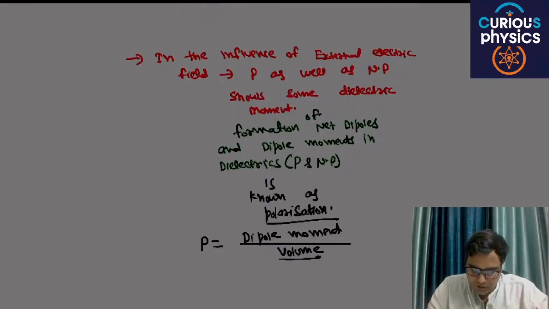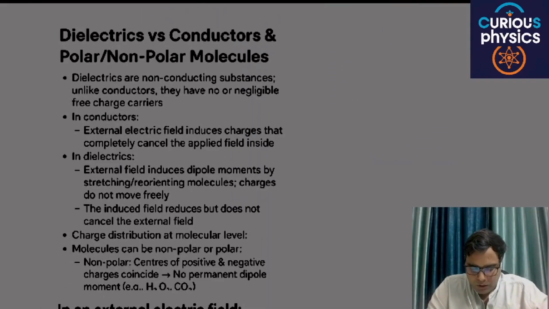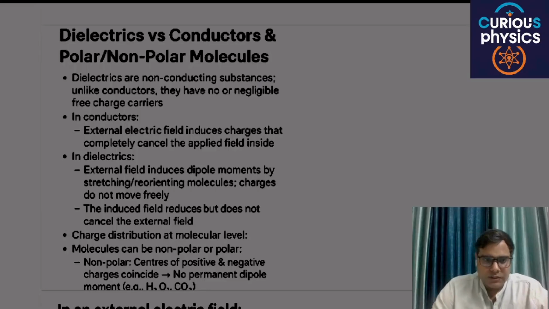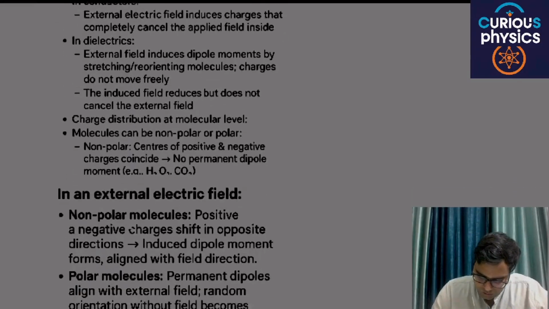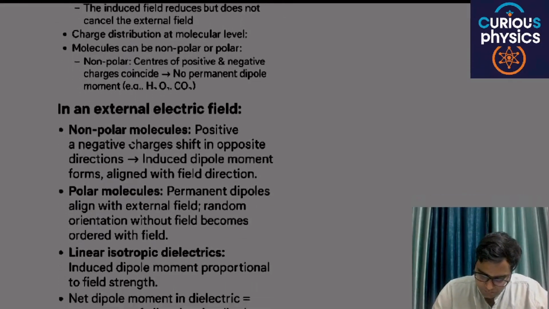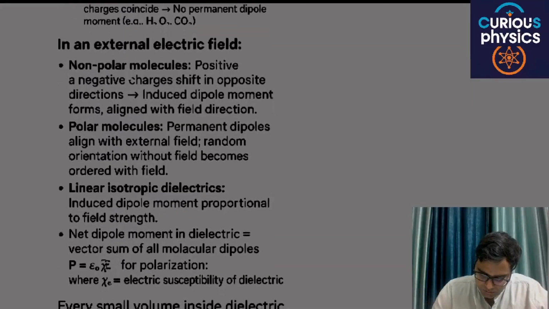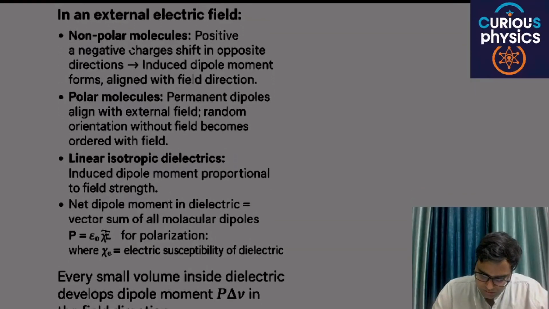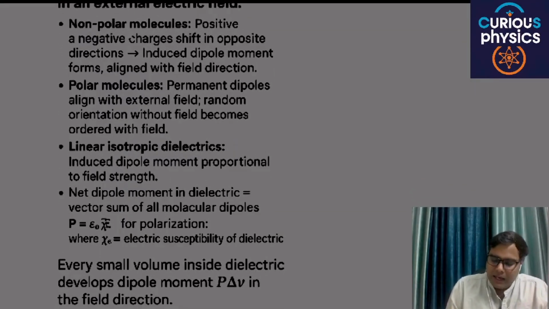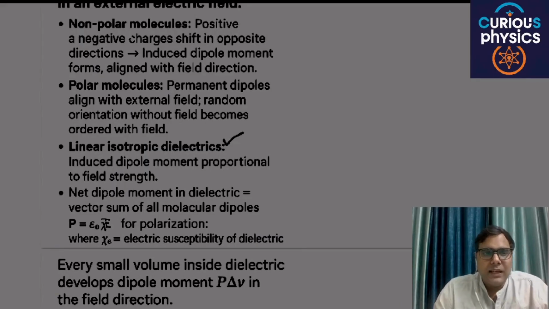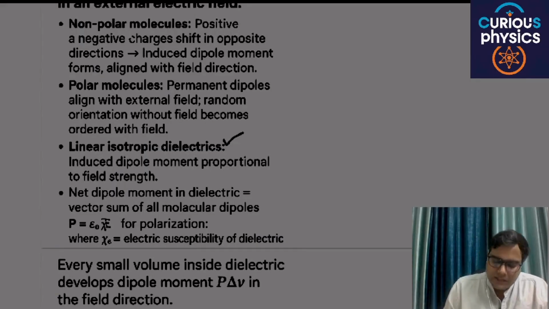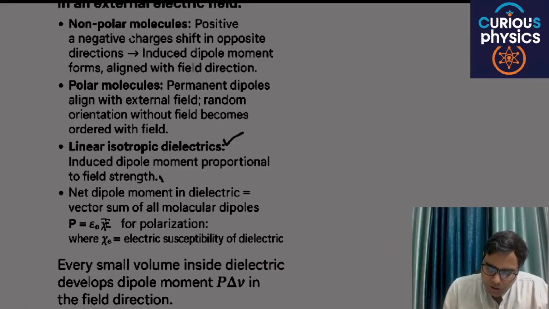Okay, so this is basically the theory. You can take a picture of this. There are linear isotropic dielectrics, the type of dielectrics in which the dipole moment is directly proportional to the field strength.